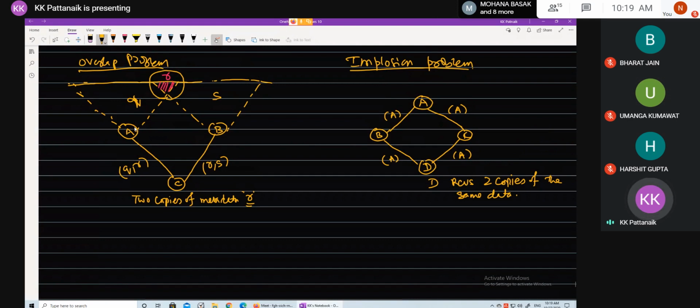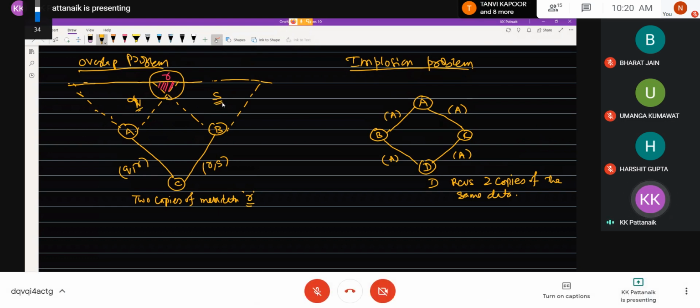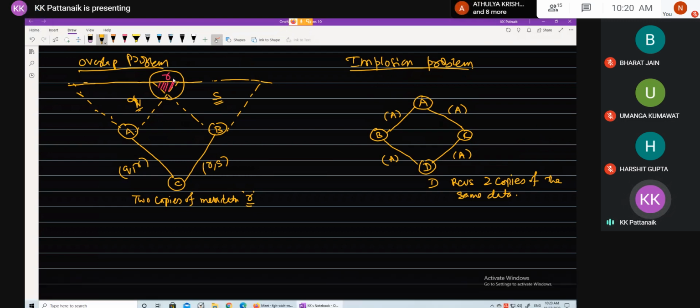See, node A and node B have their respective transmission ranges or sensing ranges, whatever it is. Let me say Q is the sensing range of A and S is the sensing range of B, right? And the sensing ranges are overlapping, and that overlapped region is termed R in this example.